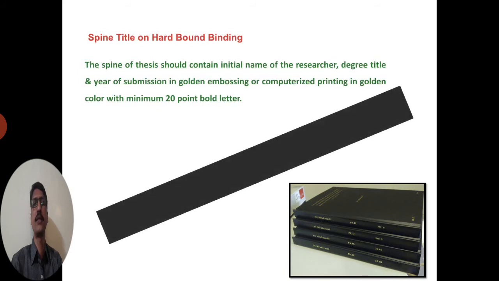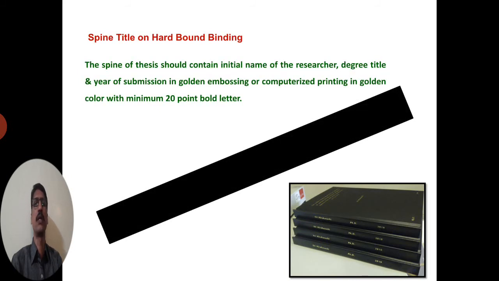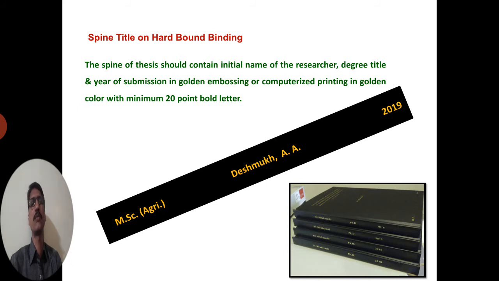Then the next part is the spine title. On the hardbound binding, the spine of the thesis should contain the initial name of the researcher, degree title, and year of submission in golden color letters. Sometimes it is computerized printing in golden color with a minimum of 20 point bold letters, given in this way: the title of your degree, then initial names of the researcher, and year of submission.